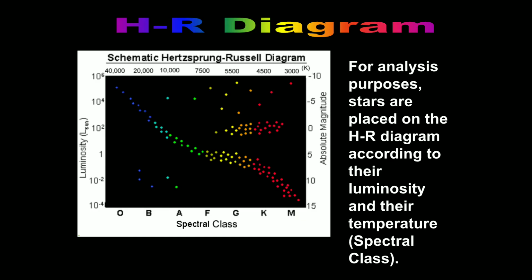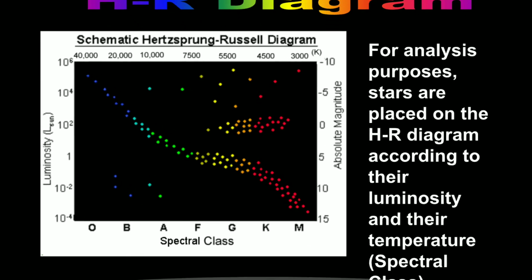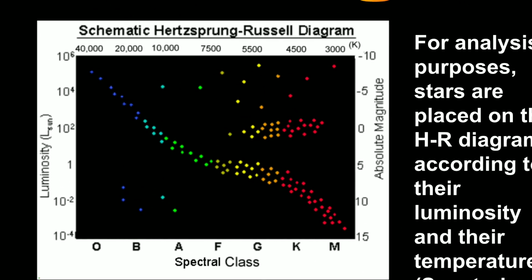HR diagram is very important from the examination point of view, an 8 marks question. So let's see what an HR diagram is. HR diagram means Hertzsprung-Russell diagram. In short form, we use HR diagram. What is an HR diagram? A diagram is drawn with luminosity along the y-axis and spectral class or surface temperature along the x-axis, which results in an HR diagram.